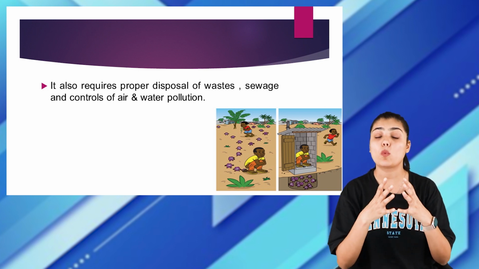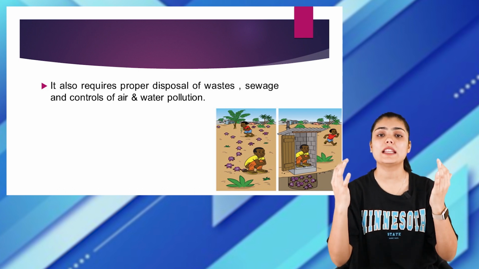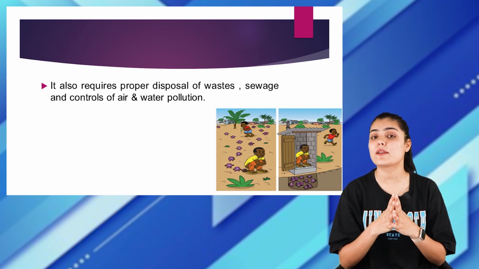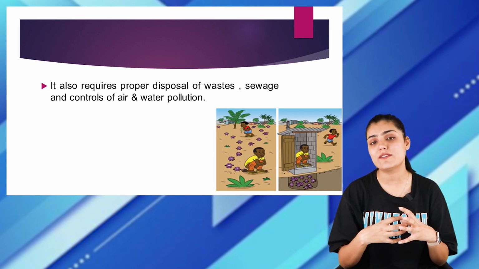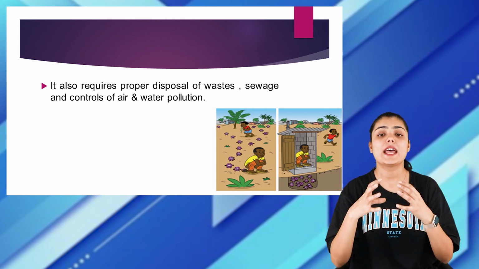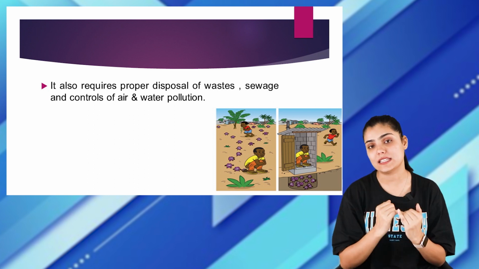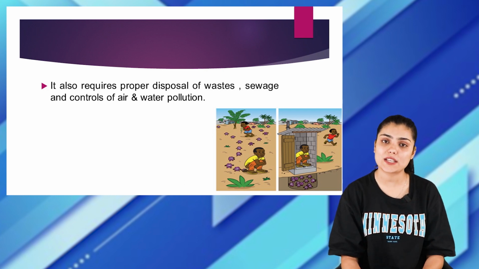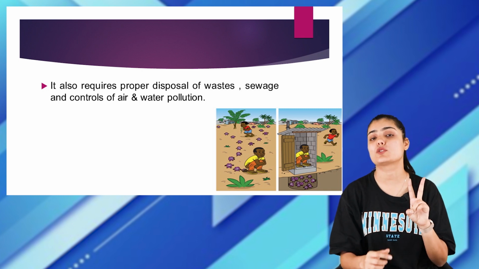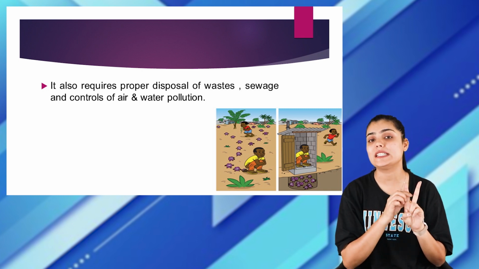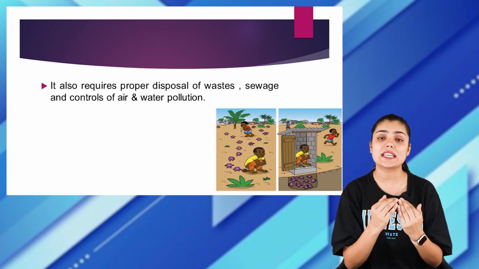I hope you've understood what environmental hygiene is. Environmental hygiene is maintaining the hygiene in the person's environment. What is an environment? An environment is the immediate surrounding of a person, which includes not just the living things, but also the non-living things. The environment must be safe, it must be clean in order to make sure that our health is maintained. Therefore, environmental hygiene has to be maintained. And under environmental hygiene as well, we have two different aspects, which are domestic environmental hygiene and community environmental hygiene. In domestic environmental hygiene, we must maintain the hygiene inside our homes.